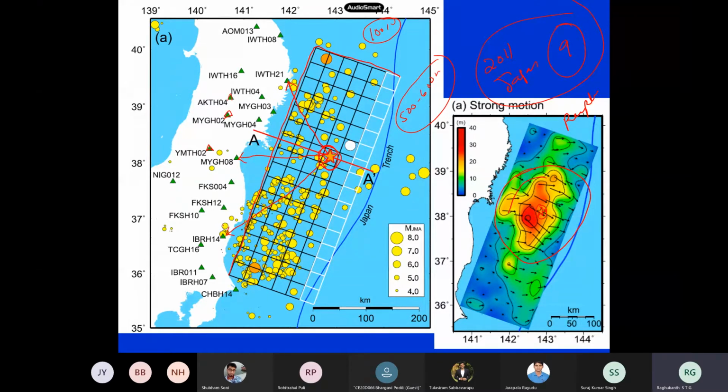Now if you see the IBRH station or the TCGH station, the epicentral distance may be very far, but they are all very close to the fault rupture. So epicentral distance is one thing; if I say fault rupture, this is the distance. People have defined many distance measures. Some people say that epicentral distance is useless. There is the closest distance to rupture, like I told in the last class, and so many things come into the picture. So this is the problem with epicentral distances.